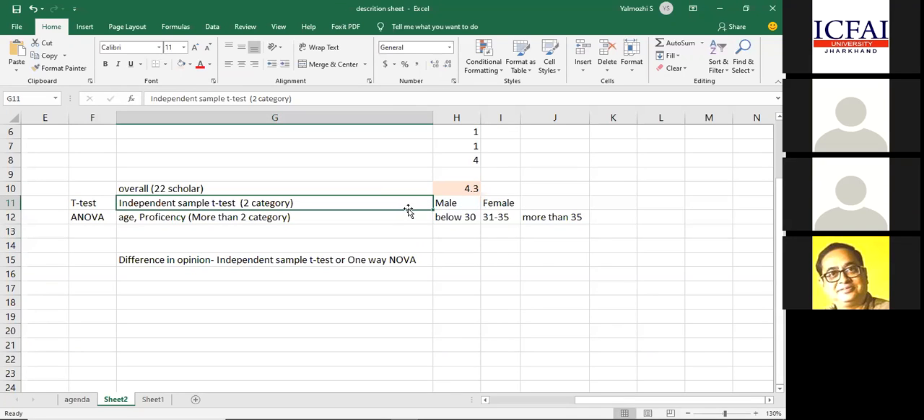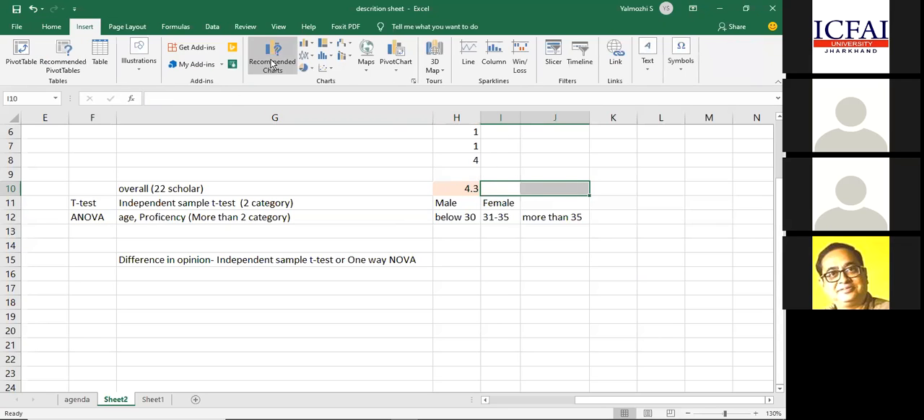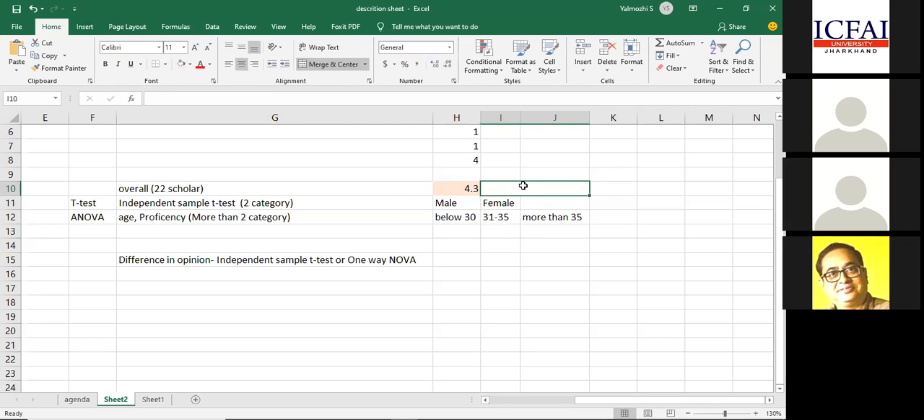Yeah. What is happening here is that the overall 22 scholars have given a score, 4.3. This is for all the responses. So this is the dependent variable. Now, what are male, female, and the other items? These are all my independent variables. Gender is an independent variable.